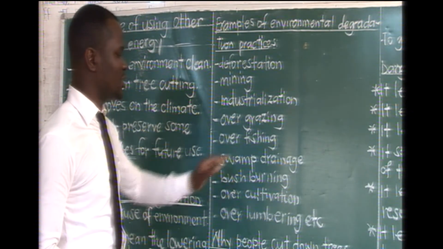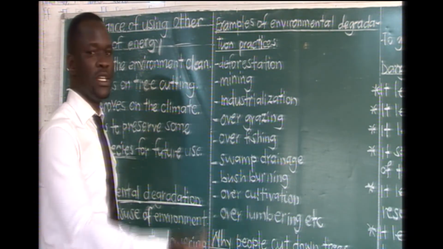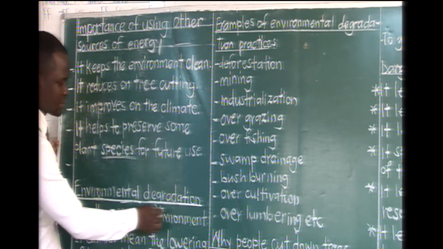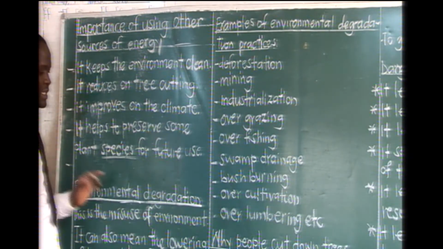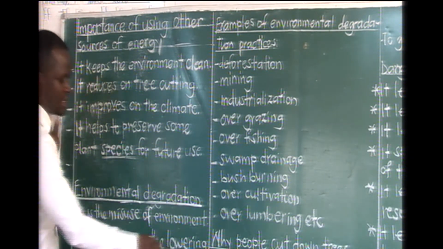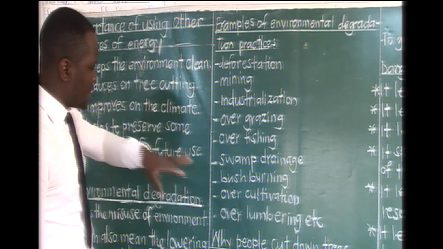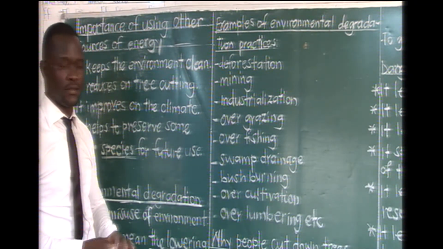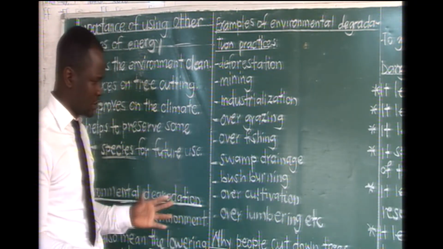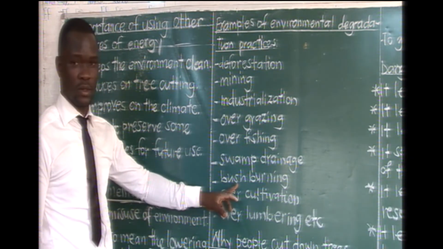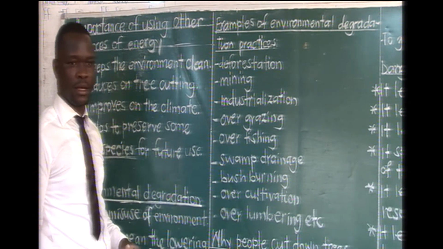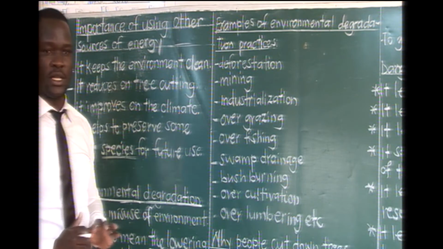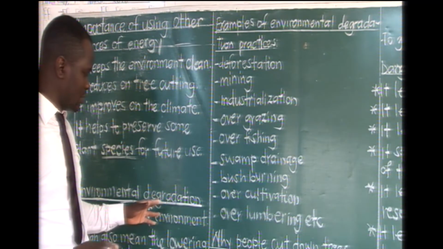All that leads to swamp drainage, including using that water for making bricks. And of course, when swamp drainage is done, it brings environmental degradation. It will have lowered the quality of the environment. The other one is what we call bush burning. Bush burning simply means setting fire to burn a bush, or burning of bush, or bushes. This one directly affects the vegetation, because it destroys the vegetation in an area and automatically